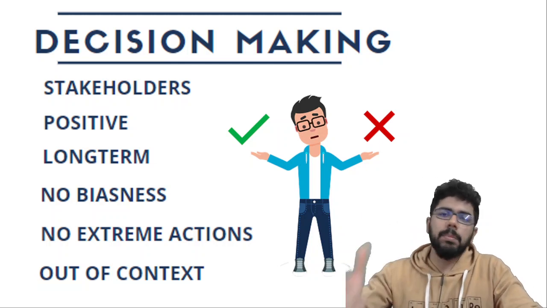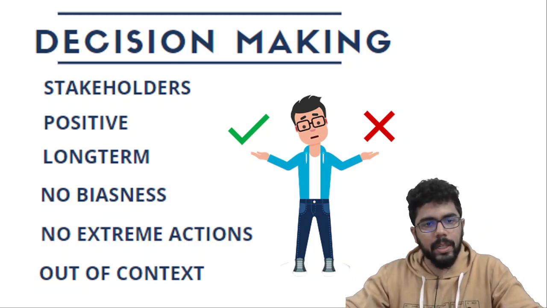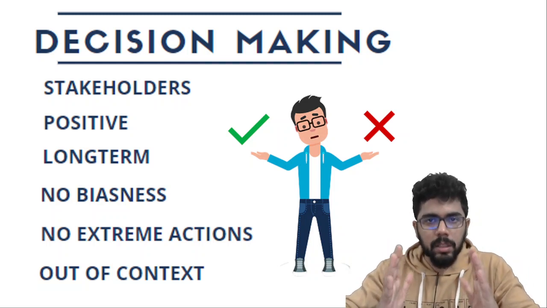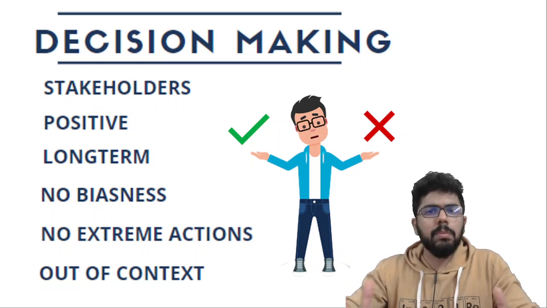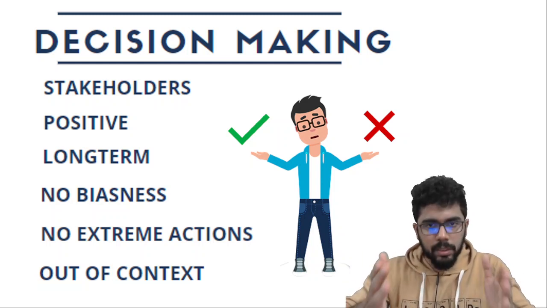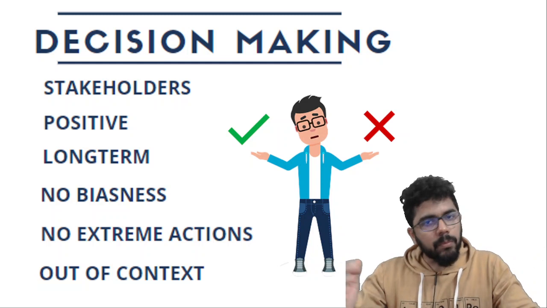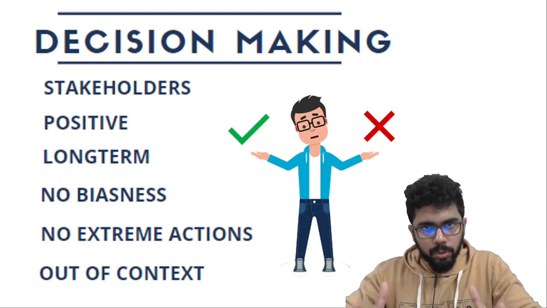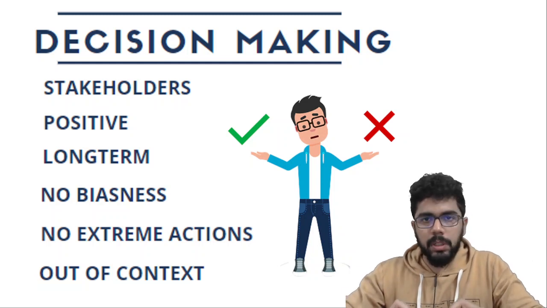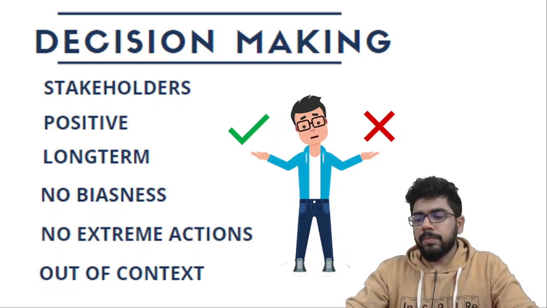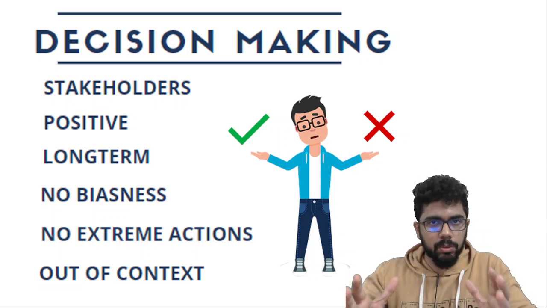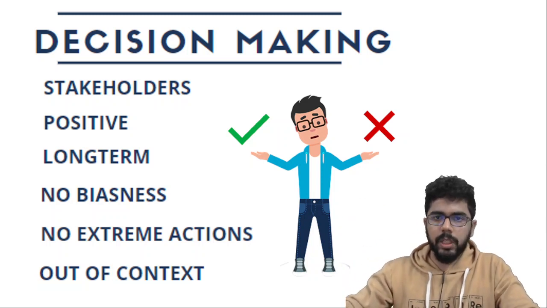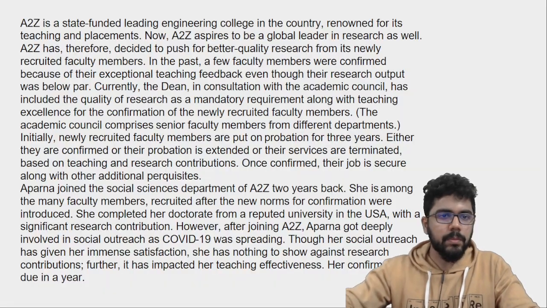Okay, so the exam expects us to approach the question in a particular kind of a way, and all these things that I've mentioned here will definitely help you get a very good accuracy. 99-100% of the times you will get the questions correct if you follow this. So using this pattern, I'll try and solve the previous year XAT 2022 paper's actual decision making questions using this framework. So this video will be done in two parts. This is the first part, and the second part will take the rest of the questions. Okay, so let us get started.